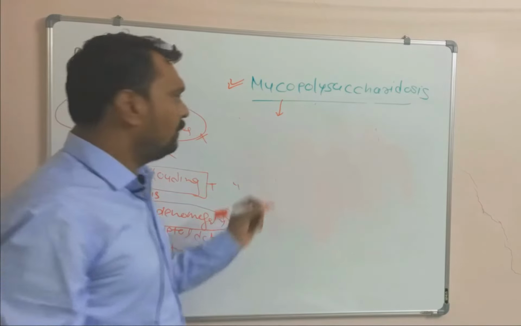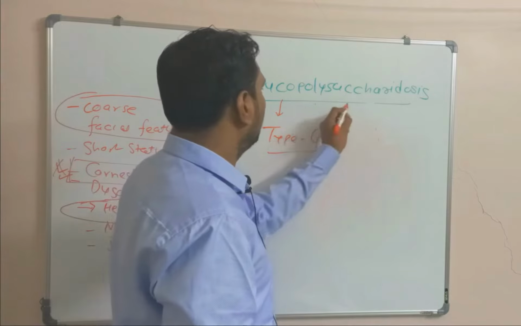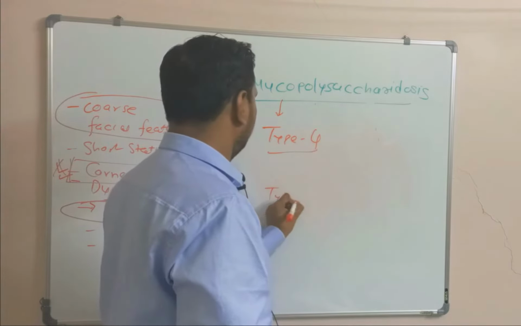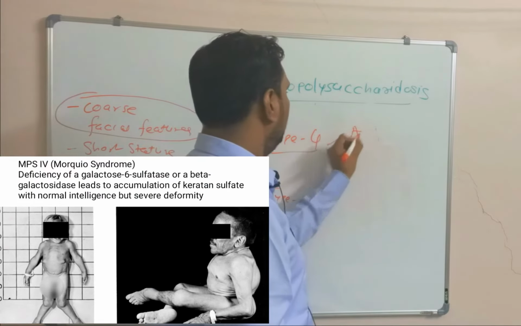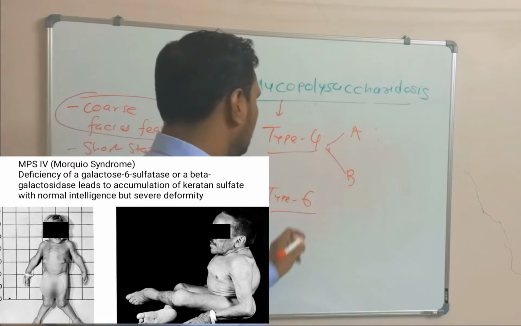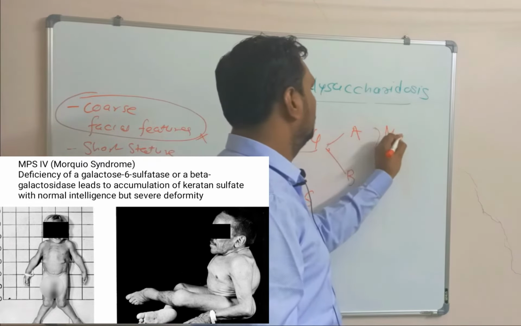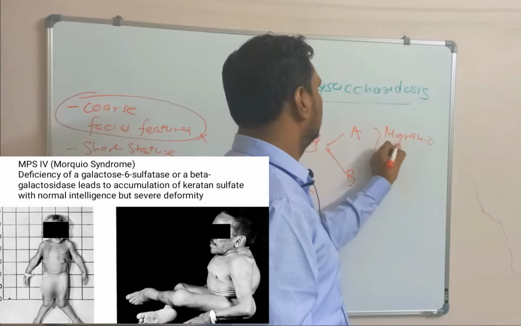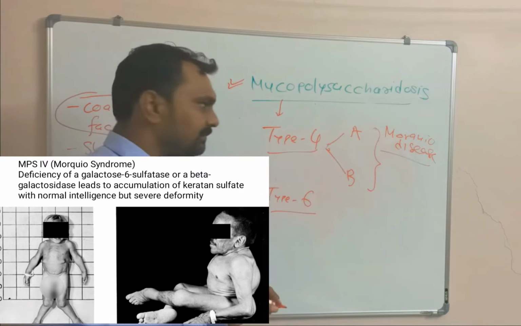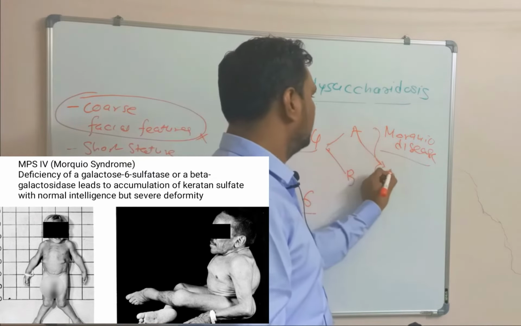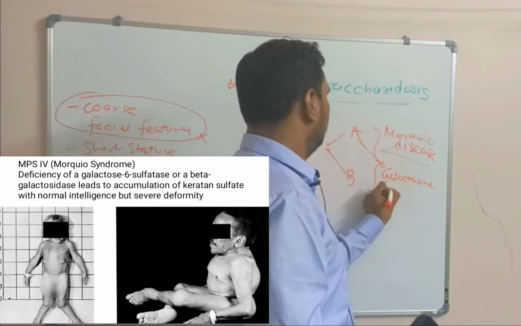Now coming to type 4. There is no type 5, and I am also writing type 6 together. In type 4 there are two types, 4A and 4B, called Morquio disease. In type A, enzyme deficient is galactosamine 6-sulfatase.